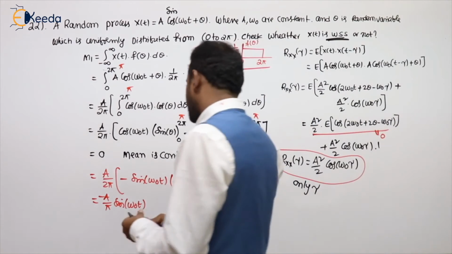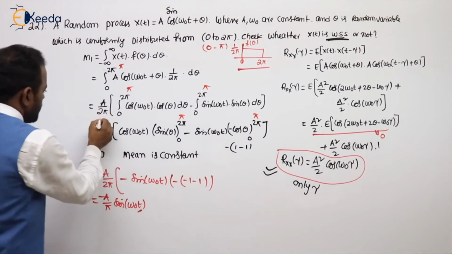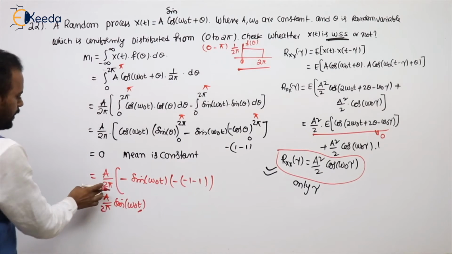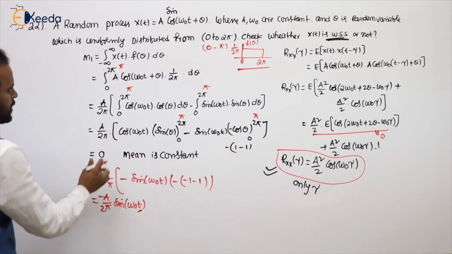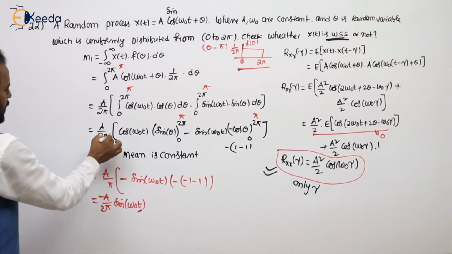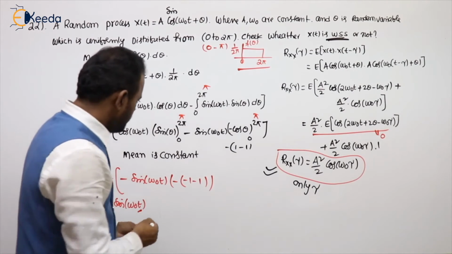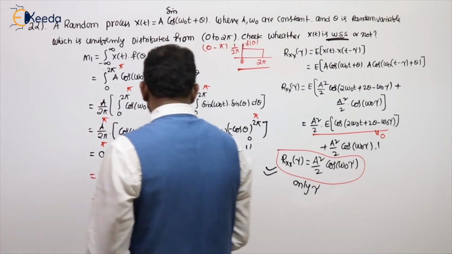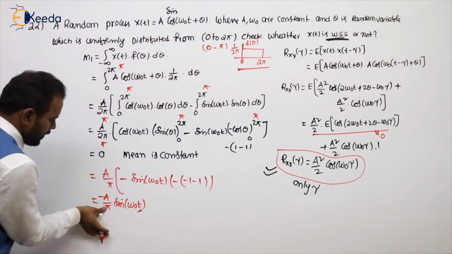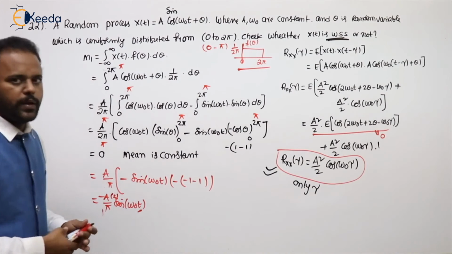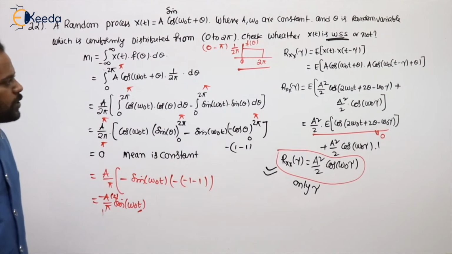Of course, sorry, a small thing. Here this pi only will come. Because uniformly distributed from 0 to pi means 1 by pi, all these are 1 by pi. Then the 2 will be in the numerator. That's not a matter, it's a constant 2. But if it is uniformly distributed from 0 to pi, it is not a WSS.